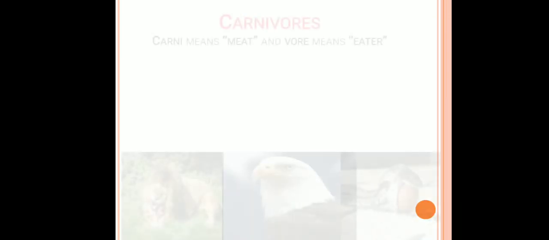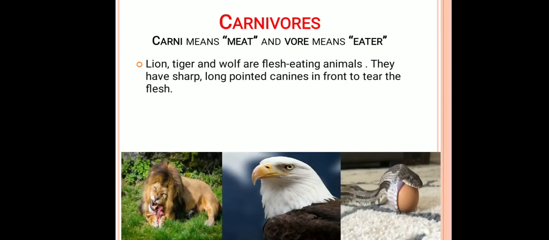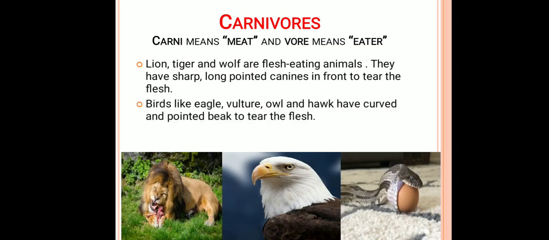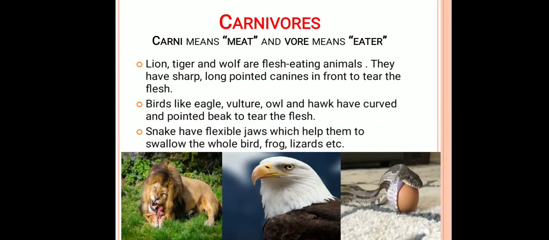Next come the carnivore animals. Carnivore animals are those animals which eat other animals for their survival. For example, lion, tiger, wolf. Some birds are also carnivores. Even snake is a carnivore animal. So what are the specific features of these carnivore animals?